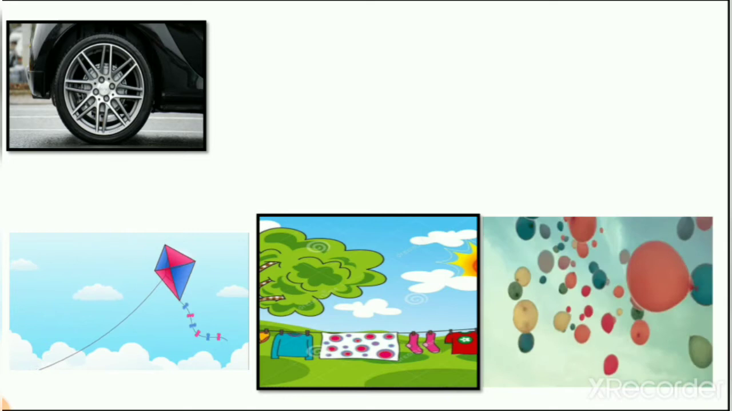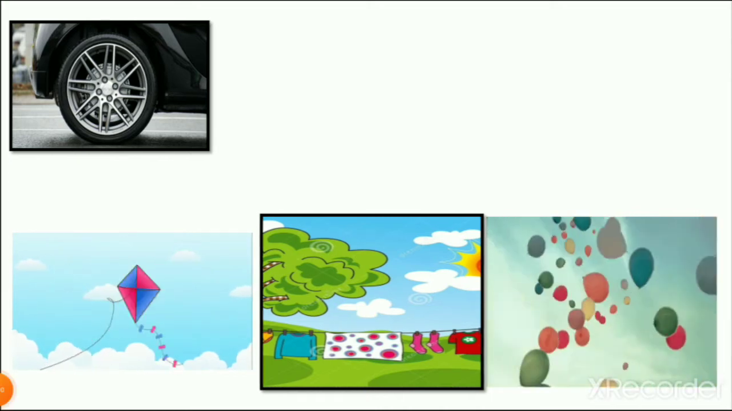Then in the second picture you can see a kite, and the kite is flying, and we all know that when we fly a kite, what happens? If there is no air, we cannot fly a kite. So on 14th of January we all celebrate kite flying day, and we all know that if there is no air in the atmosphere, then a kite cannot fly.